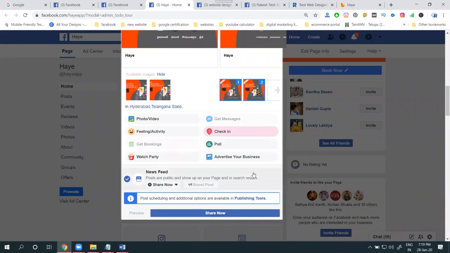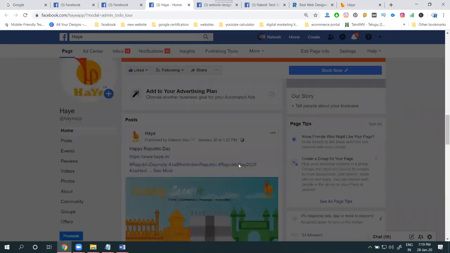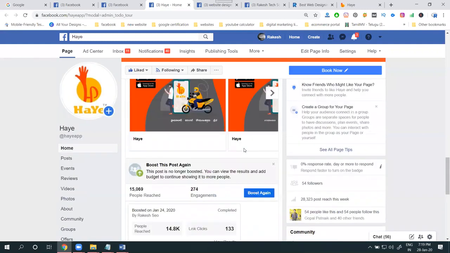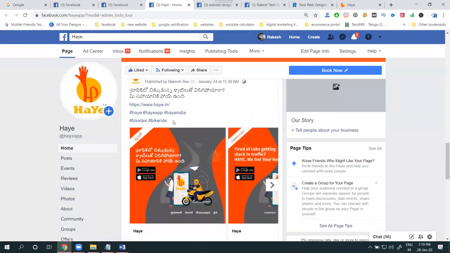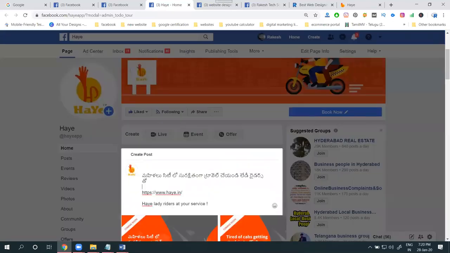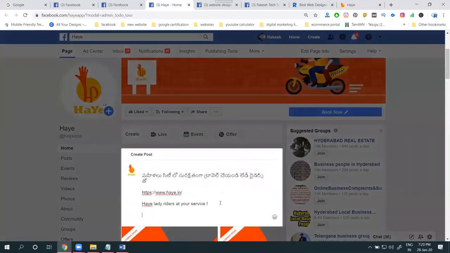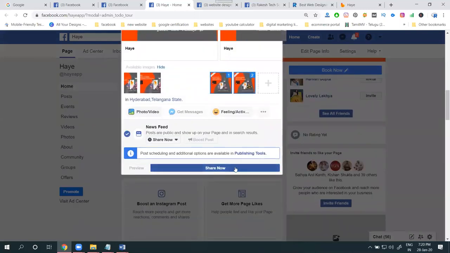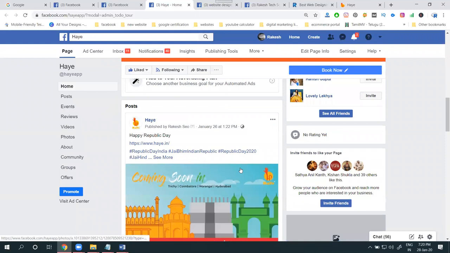Now in this one, a very important point: you are using hashtags. The hashtag we used in the previous one, the same will be used in your particular options. Select it, copy it, and now click share now.